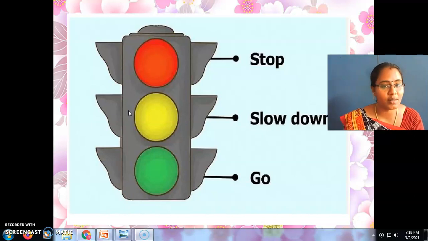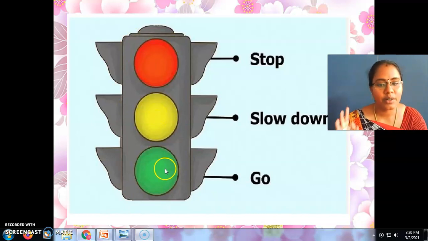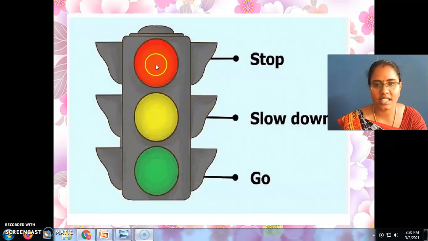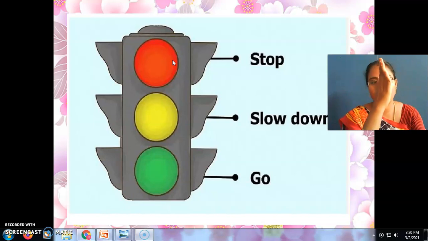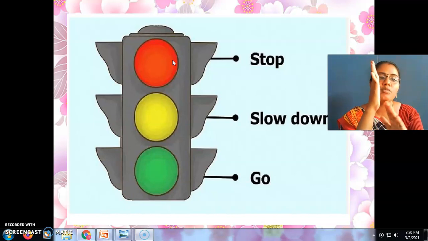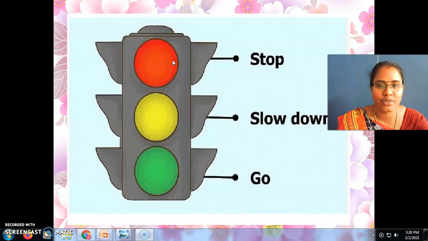What is this my dear children, tell me? This is a traffic signal. Yes, very good. What color of light is this? Red, yellow, green. Yes, there are three colors for the traffic. See here, this red color denotes that if you are going to cross from one side to another side and the red light is on, that time you should stop your vehicles. Red denotes to stop your vehicles.